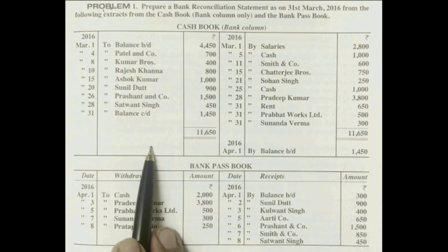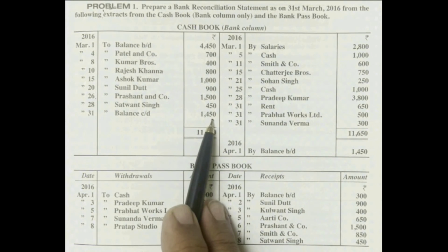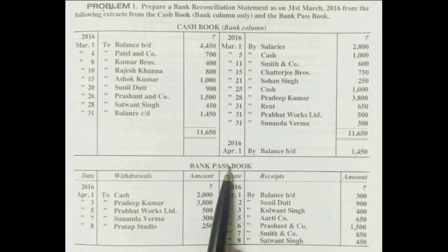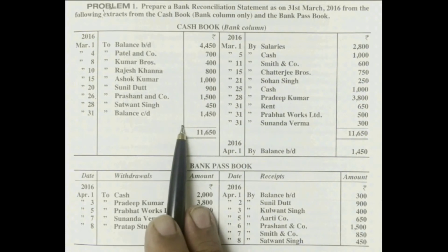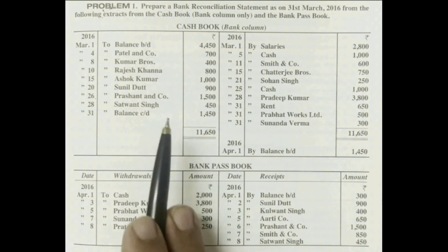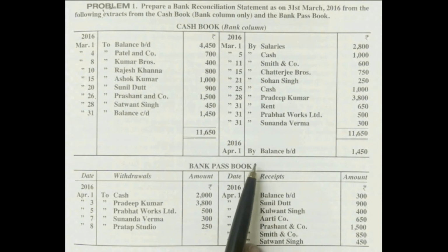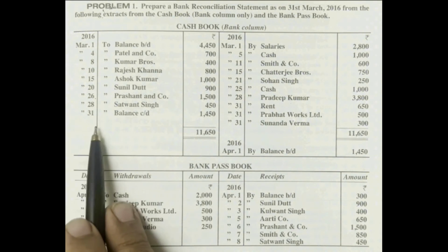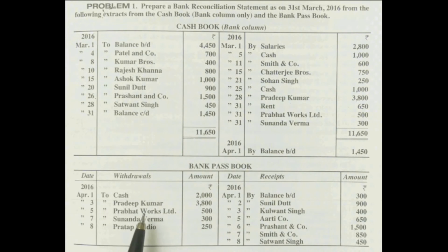So finally, what you have to understand is, as per the cash book, there is an overdraft bank balance of 1450 rupees on 31st March 2016. On the same date, as per the passbook, there is a favorable bank balance of 300. So the cash book bank balance and passbook bank balance on 31st March 2016 are not the same. So there is a disagreement between the bank balance as per cash book and the bank balance as per passbook on a particular day, 31st March 2016. Therefore, we have to compare these two balances and understand the reasons for this disagreement.